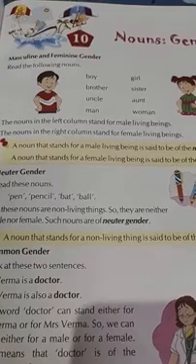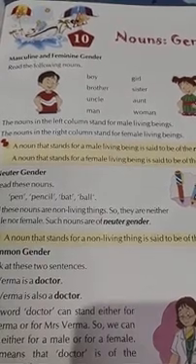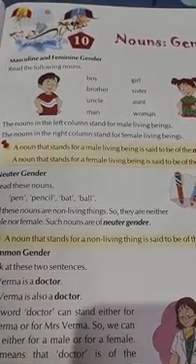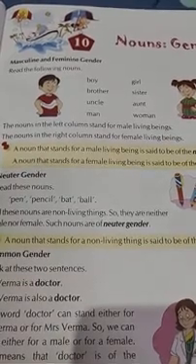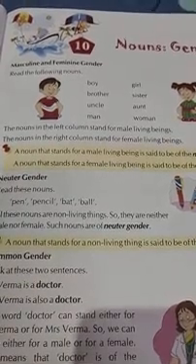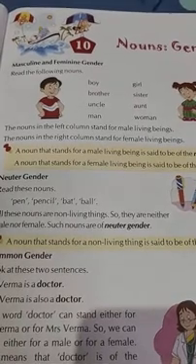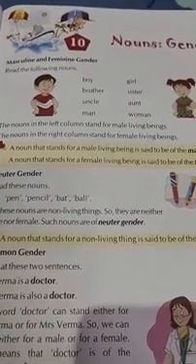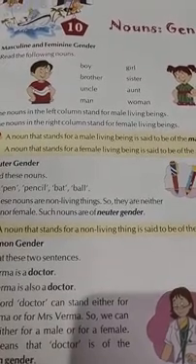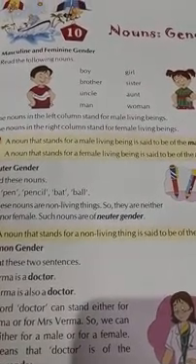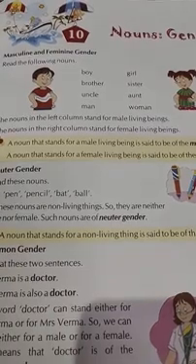Now see the first sentence. Here I have used the nouns boy and nephew. As you all know, boy and nephew refer to male, so they are said to be in masculine gender.